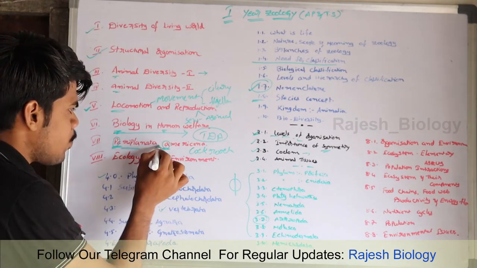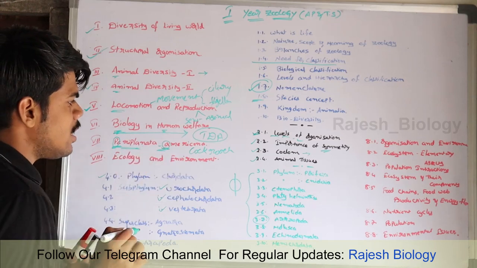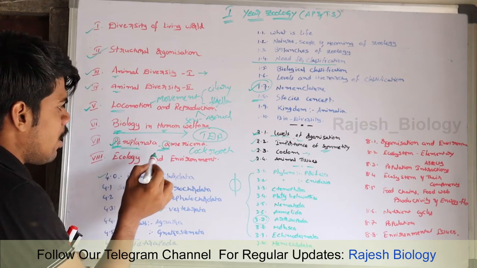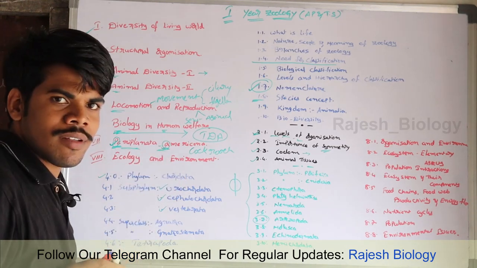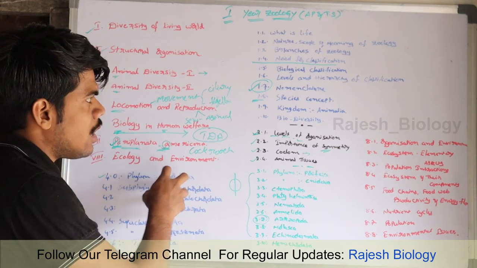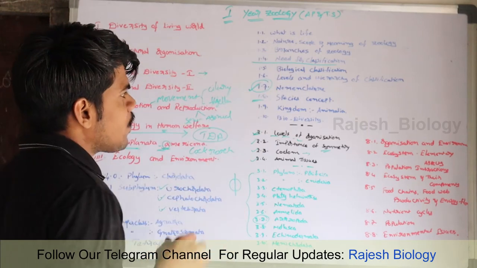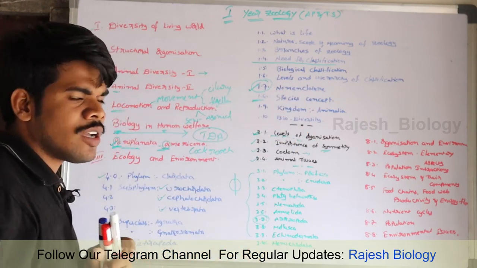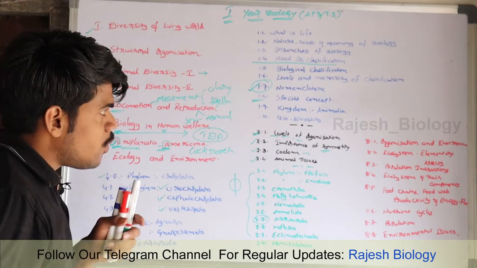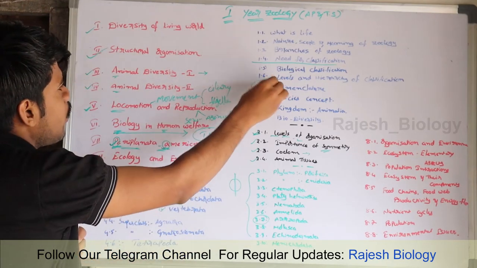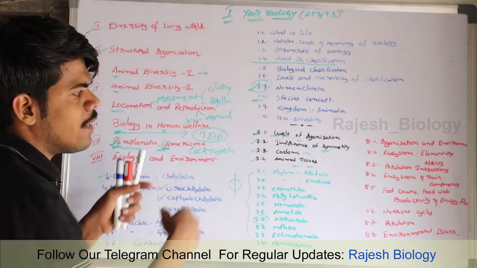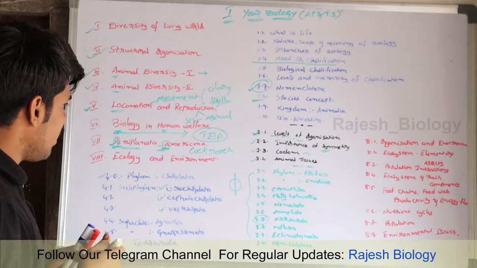We have to give some space between the genus name and species name, and we write the P as a capital letter and the a as a small letter. All these rules are given by the ICZN, which is part of nomenclature, which we are going to learn in the diversity of living world. So all are interlinked.